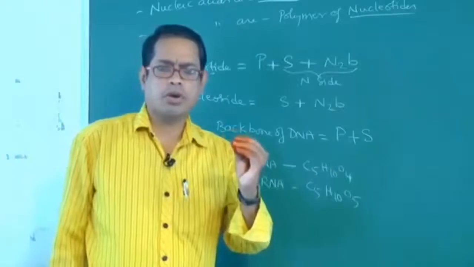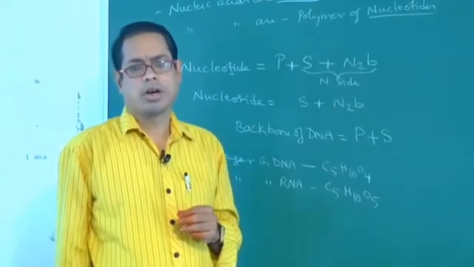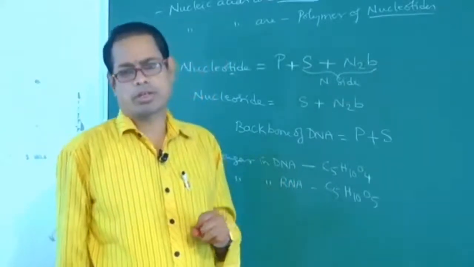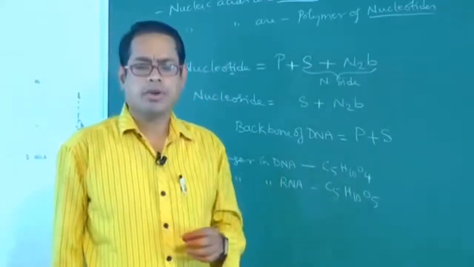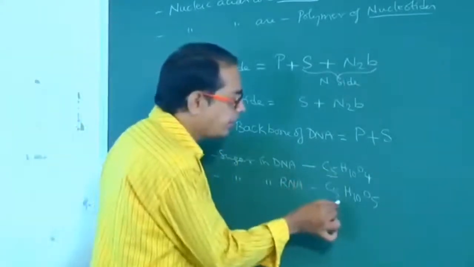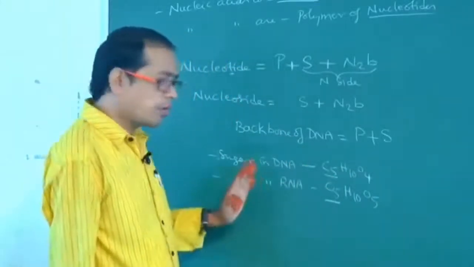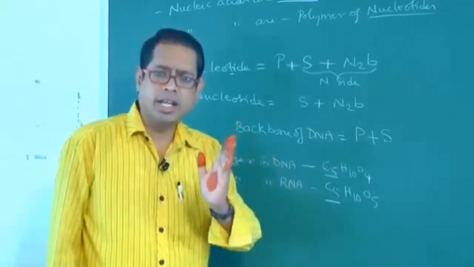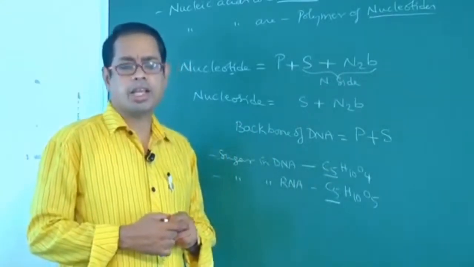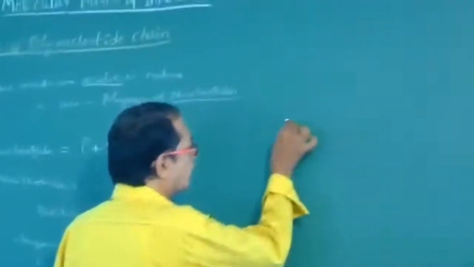Now I am asking one question. The same sugar is found both in DNA and RNA. False. How? Here it is deoxyribose sugar, here it is ribose sugar. Another question. Pentose sugar is found in both DNA and RNA. It's true. Pentose means number of carbons is 5. So pentose sugar is found in both DNA and RNA. It's true. The same sugar found in DNA and RNA, it's false.